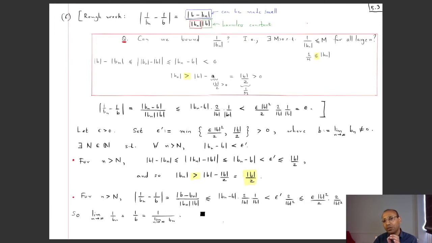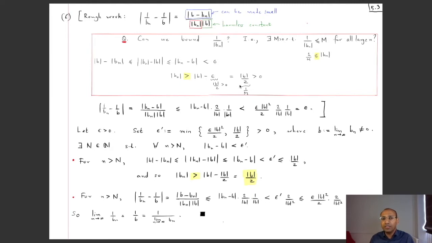So if the epsilon was small at the outset, so that this combination stays positive, we have got our bound, right? For example, mod B is a positive number. Why? Because B is non-zero, so the mod of that will be a positive number. So if I choose epsilon equal to mod B by 2, which is a positive number, then I'll be guaranteed this for large n's, where the epsilon is mod B by 2, and these two combine to give mod B by 2, which is a positive number.